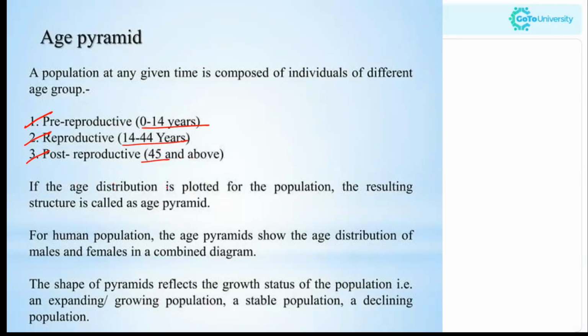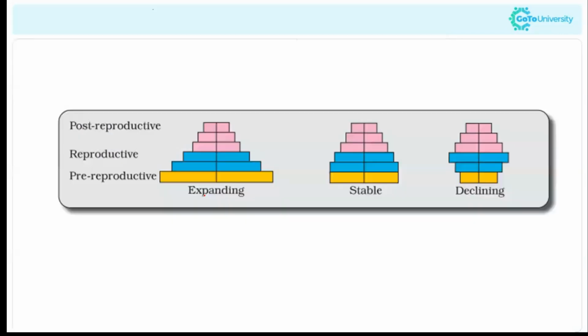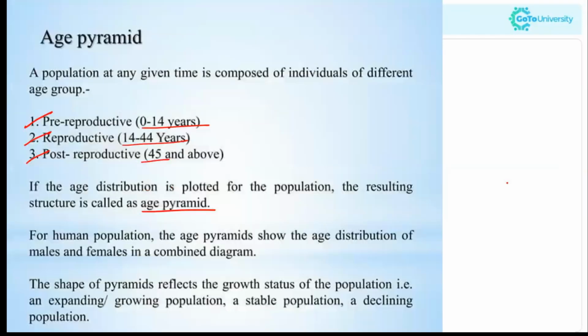Now, if the age distribution is plotted for the population, the resulting structure is called an age pyramid. You can see the diagram over here. This is the age pyramid. This top part represents the post-reproductive age group, the blue represents the reproductive age group, and the yellow represents the pre-reproductive age group. And here we have three kinds of pyramid: expanding, stable, and declining. So let's get into it.